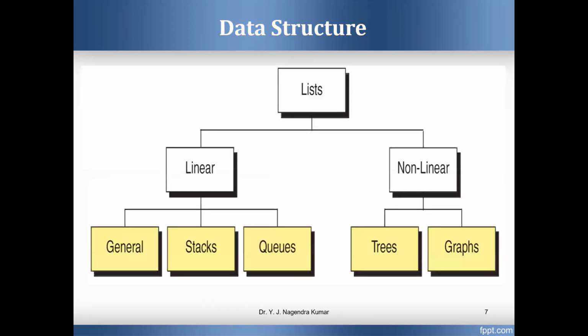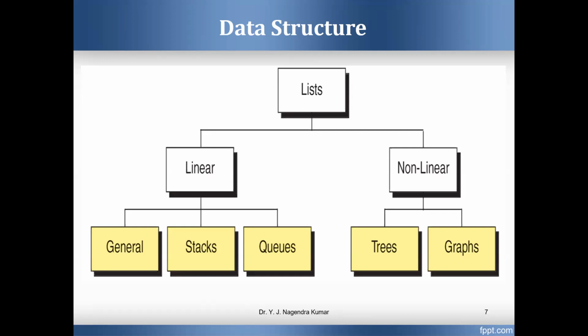Now, if you observe the diagram, the topmost one, list, is a collection of elements. The elements we can store either in linear fashion or in non-linear fashion. If you take linear, there are different data structures available here. The first one is arrays. In arrays, we can store data in a linear fashion, and apart from arrays, we can use stacks and queues. So arrays, stacks, and queues all come under linear data structures.